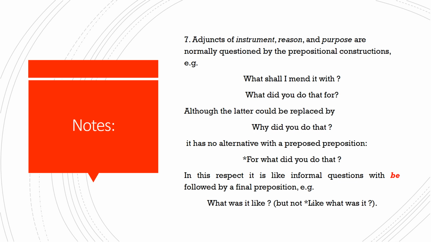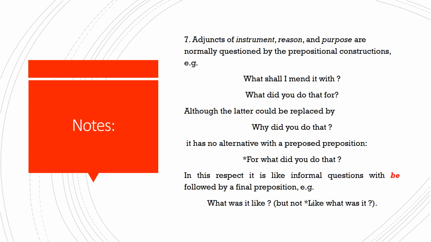So they say that when you want to ask about these meanings, instrument, reason, and purpose, you have to use prepositional constructions, and you have only one place for the preposition in these questions, which is at the end of the question, just like what we learned about colloquial or informal English.